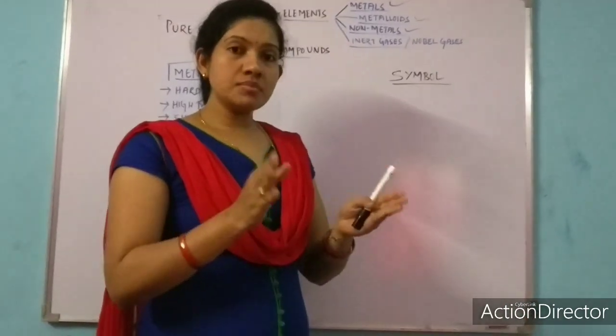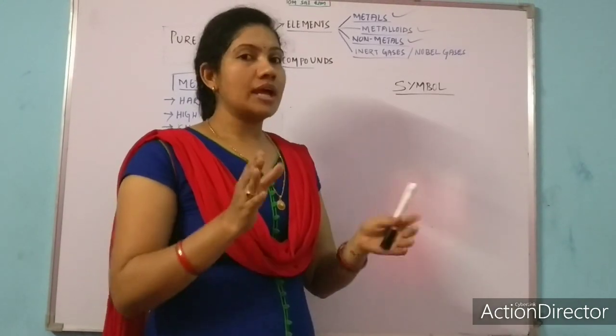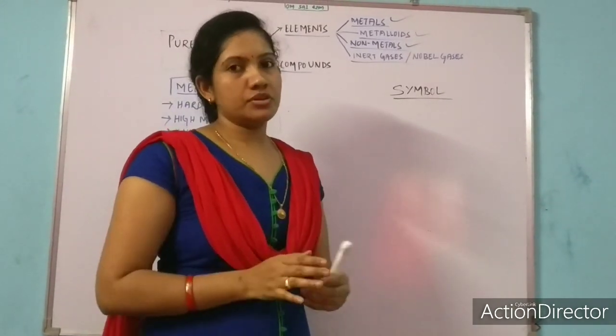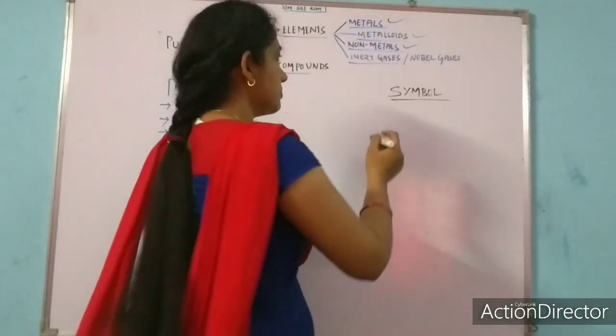There are some rules to write a symbol. Listen carefully. At first I am giving you an example, hydrogen.